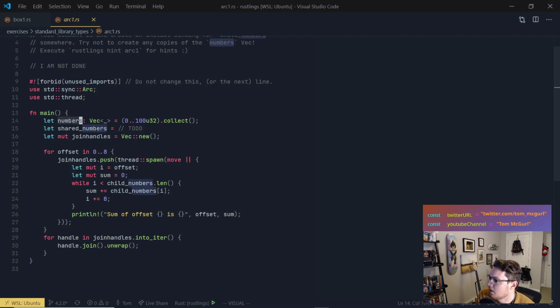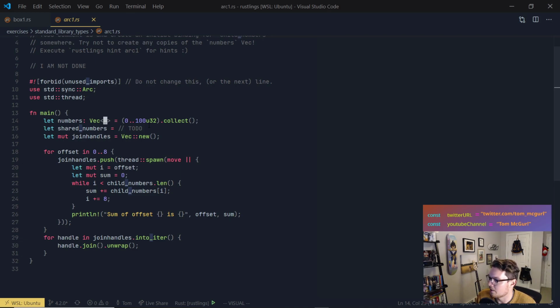So let numbers_vec, and we have a range from 0 to 100. This is just specifying that the range is going to be an unsigned 32-bit integer because, of course, it defaults to a signed 32-bit. And then collect, so that's going to convert it to a vector. Now, the reason for the underscore, I'm assuming, is because it's getting its type from here, so it doesn't know it necessarily in advance. No big deal. Let shared_numbers equal to-do. So that's what we have to fill in.